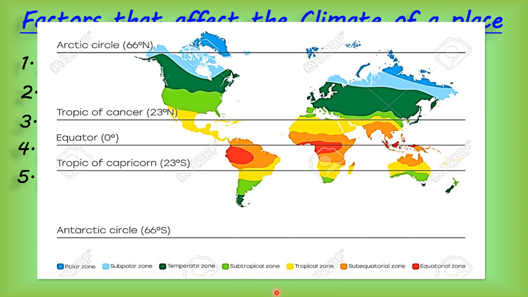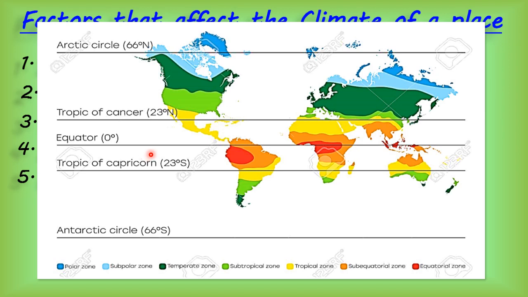And children, the place near the equator, I am repeating again, the place near the equator, that means the place between Tropic of Cancer in the northern hemisphere and Tropic of Capricorn in the southern hemisphere, they are surrounded by a lot of water bodies, a lot of water.